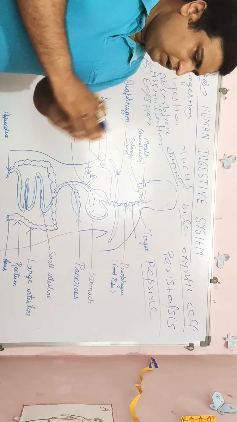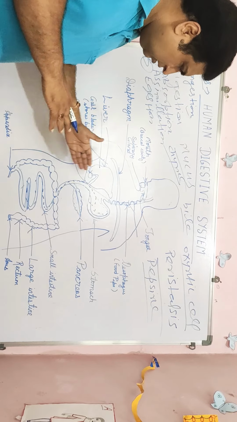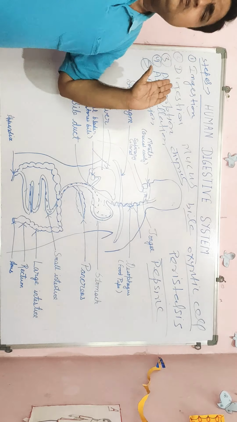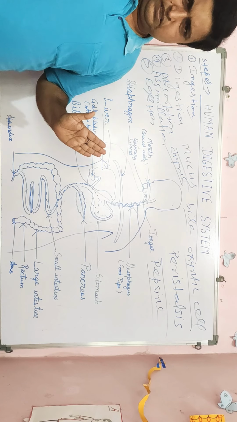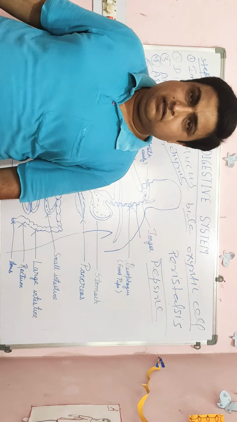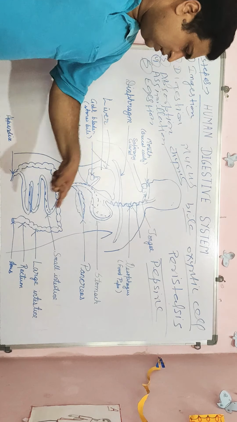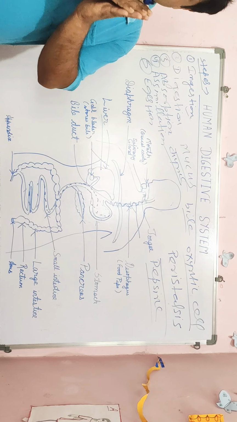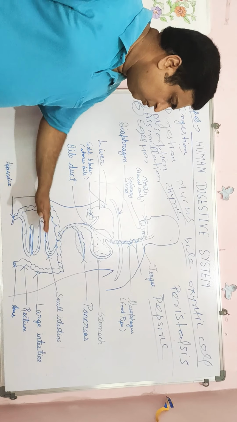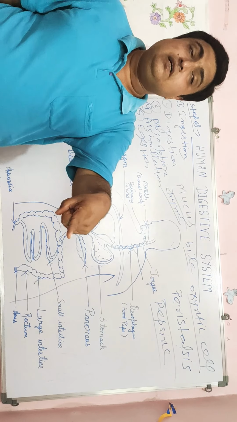What is the function of bile juice? It converts food substances into an alkaline medium.